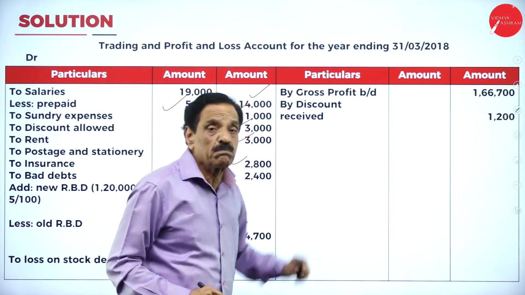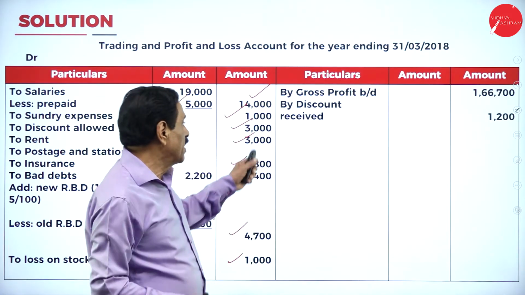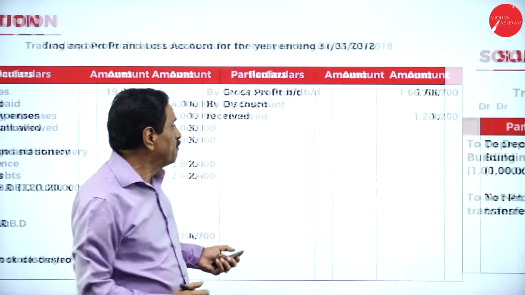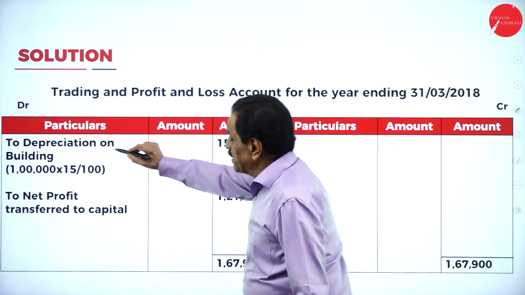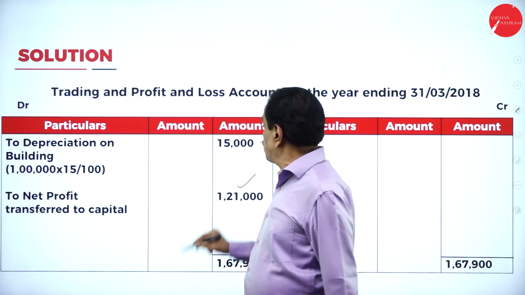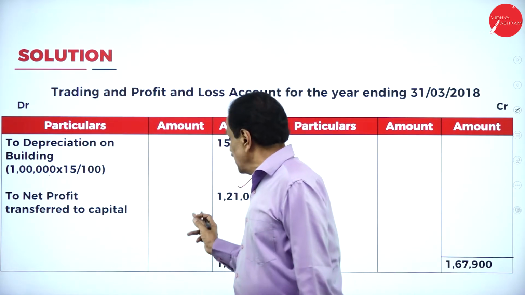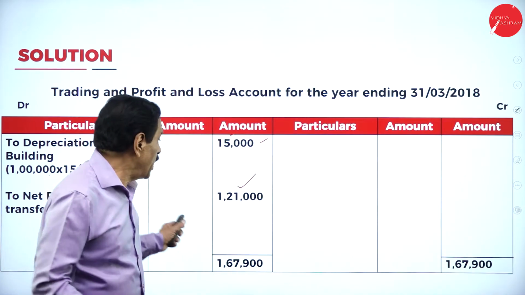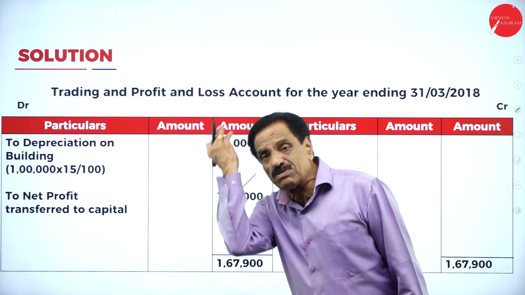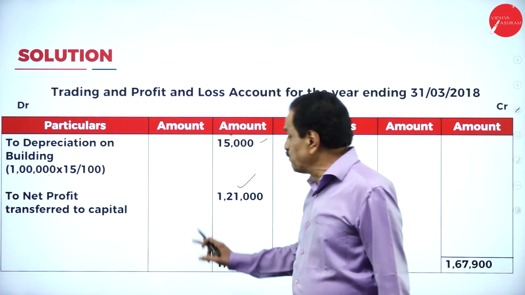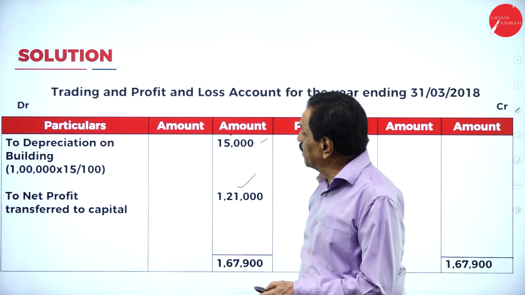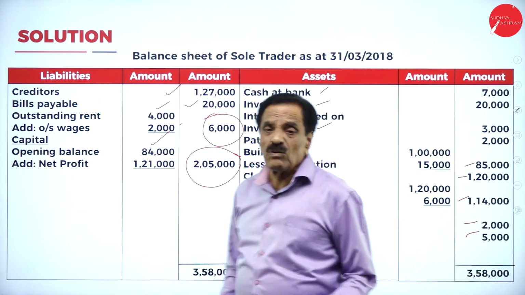Gross profit has been brought down from the trading account. Then whatever discount received, we show on the credit side. Then depreciation on building: the value of the building has come down to the extent of 15%. It works out to 15,000. The net profit arrived is 1,21,000, which has been transferred to your balance sheet capital. Your capital should be increased by how much money? 1,21,000.